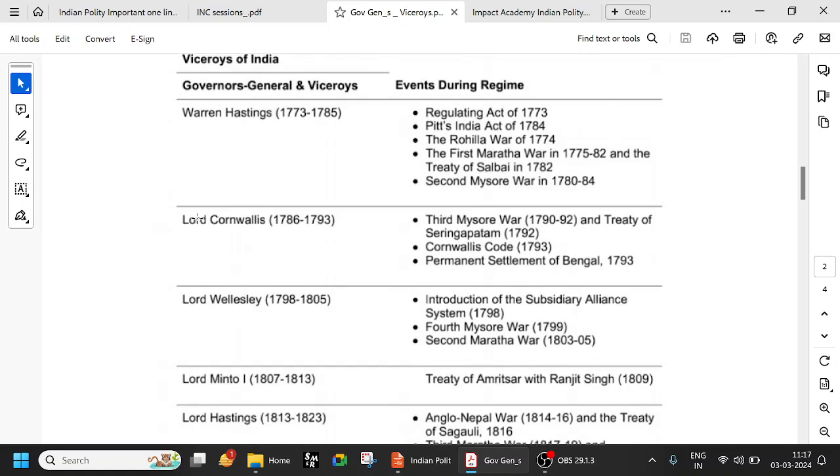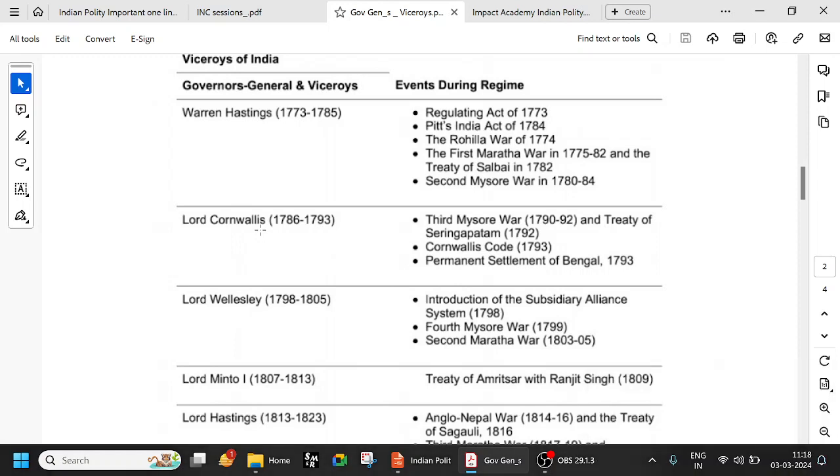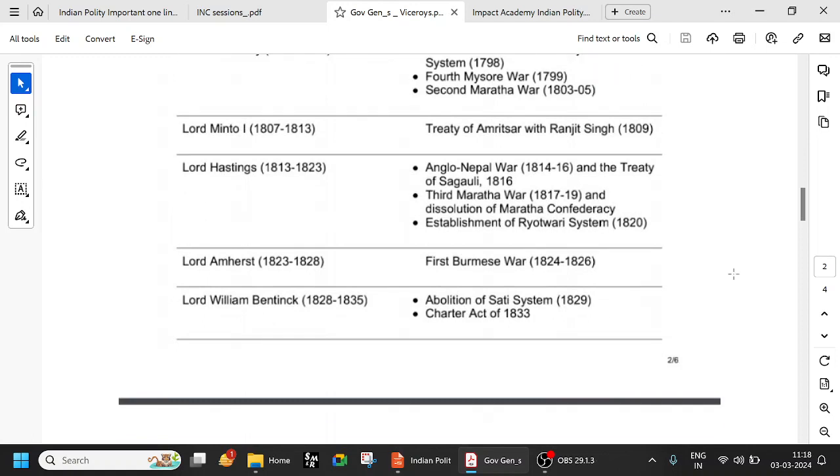And then Cornwallis is very important for the introduction of civil services, and also the creation of the position of DSP. He's also called the father of the Indian civil service. All those are very important. The civil service was considered the steel frame of the administration of the East India Company. Then we look at Lord William Bentinck. He's famous for the abolition of sati in 1829. So when was the sati system abolished in India? In 1829, by Lord William Bentinck with the help of Raja Rammohan Roy.